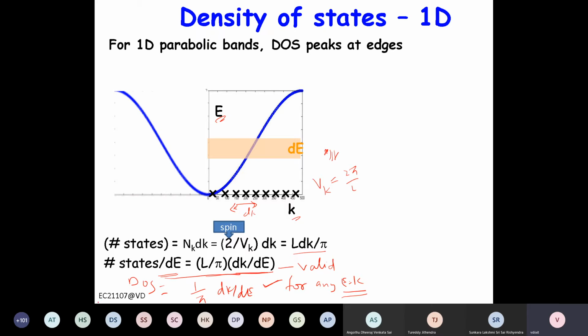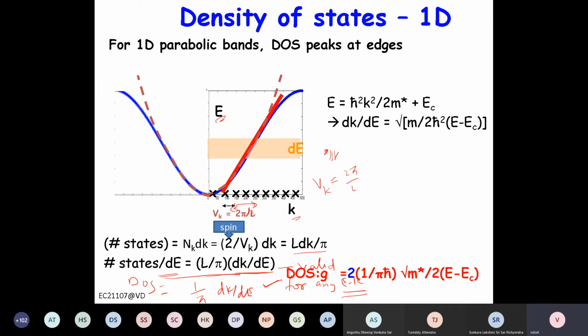Now if we assume a parabolic E-k relationship, then we can write E equal to h bar squared k squared by 2m. If it is the conduction band, you can write Ec plus, and if it is the valence band, you can write Ev minus, right? So this is basically the parabolic approximation. And then dE by dk is basically the slope. Wherever the slope is large, dE by dk large, that means dk by dE is small.